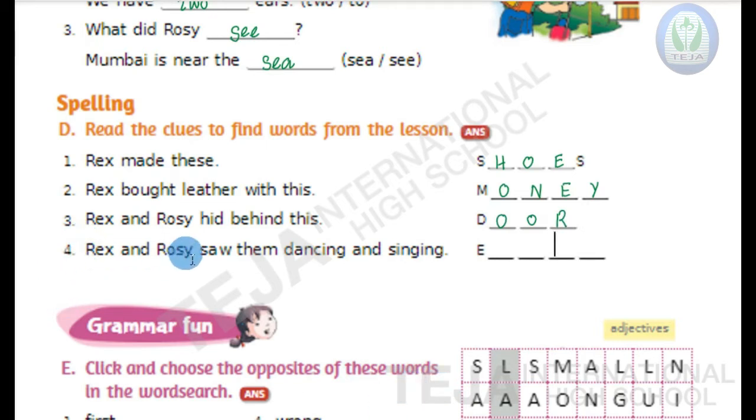Now, the last, fourth one. Rex and Rosie saw them dancing and singing. So, who were dancing and singing? The 5 elves were dancing and singing. So, here the correct word is elves.